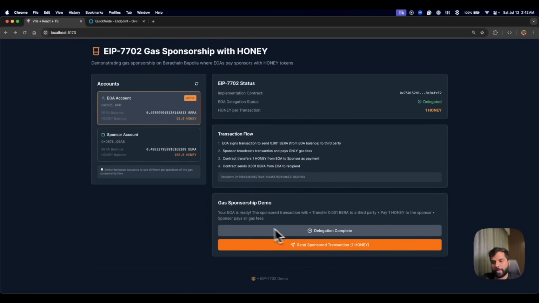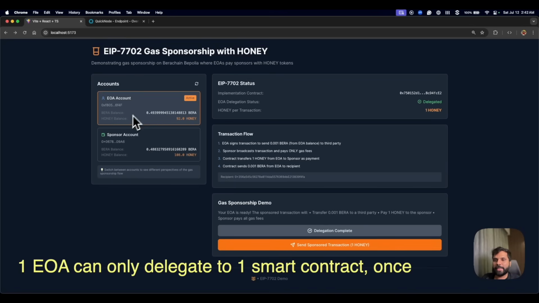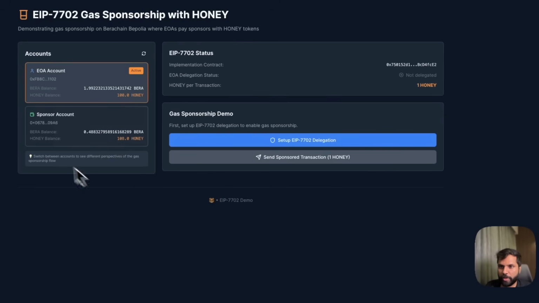And the first step in the app is to delegate. But since I have already delegated, this shows delegation complete. But let me quickly get a new wallet address to show you what this step looks like. Alright, so I have set up a new EOA. So you can see this is a new address.